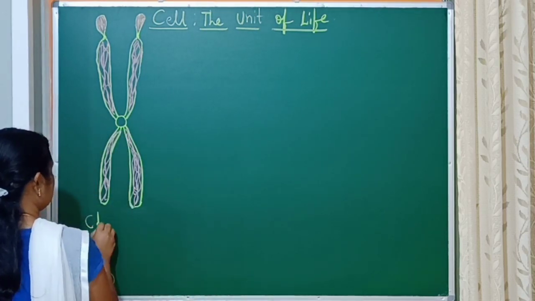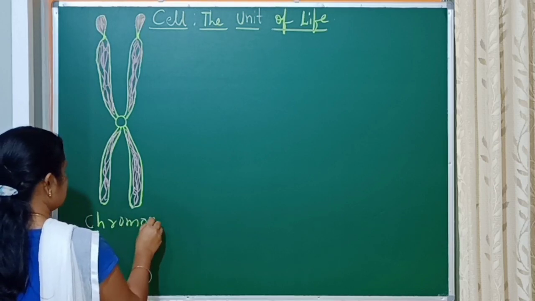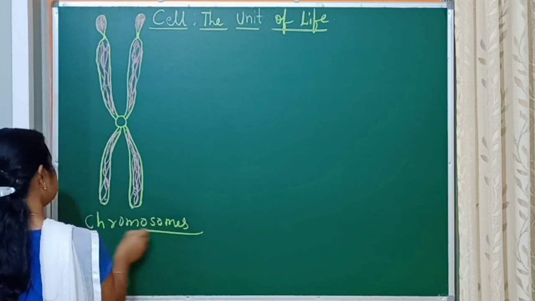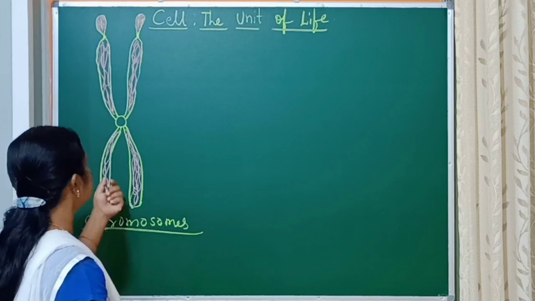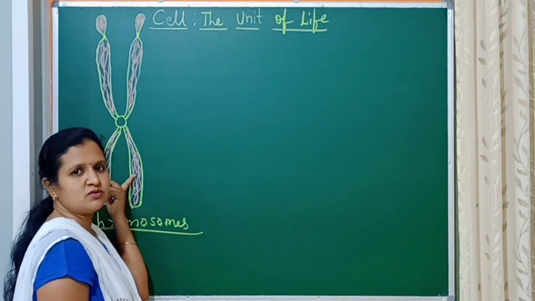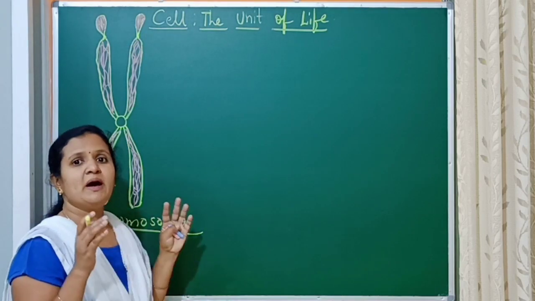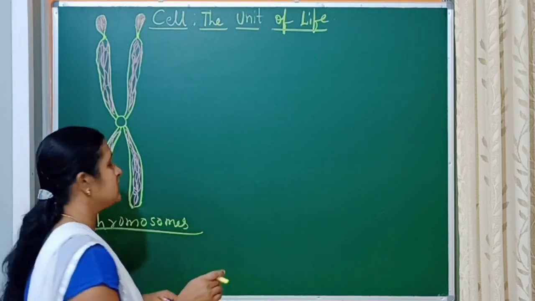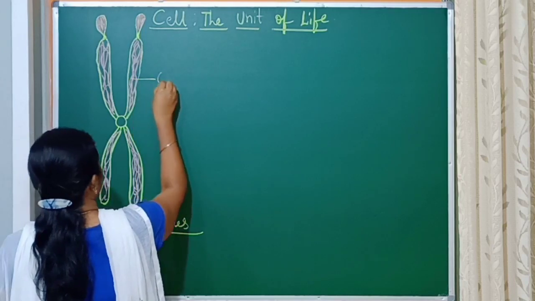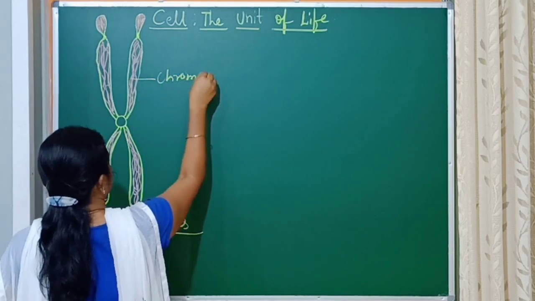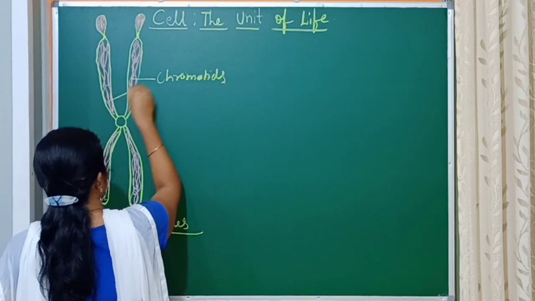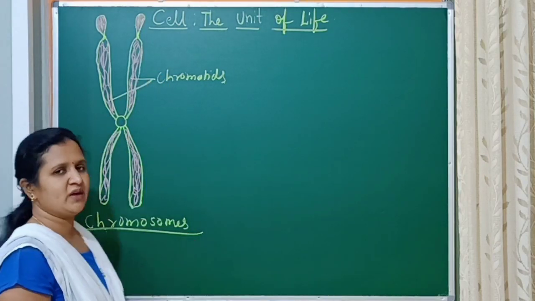And hence, today we will know about the structure of the chromosomes. In the chromosome, two rod-shaped structures are present parallel to one another, and these are called chromatids.